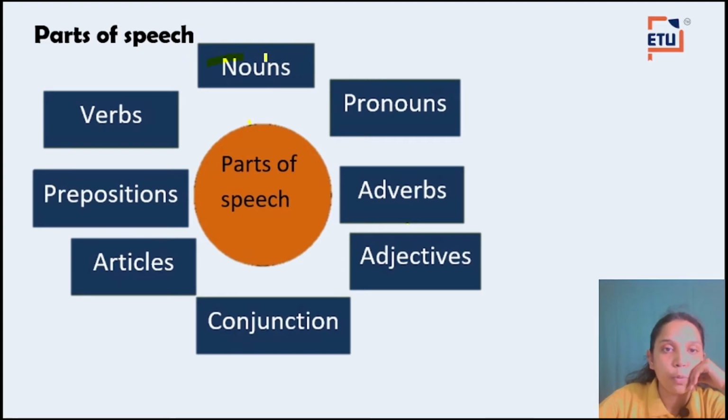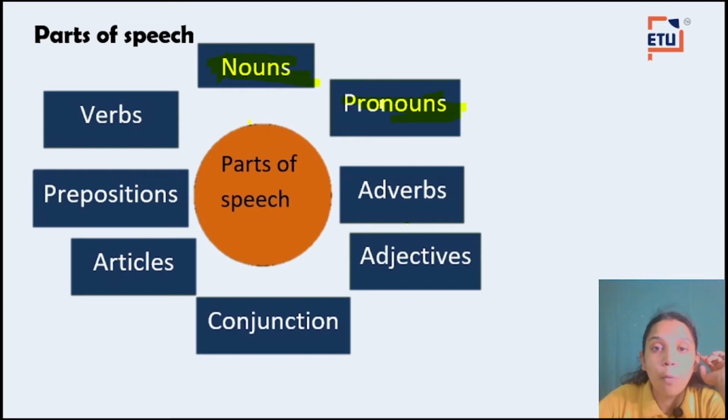Okay. So what is noun? Noun is a naming word. Name of any place, animal, thing, person. You just name anything, that is nothing but a noun. Now pronoun.